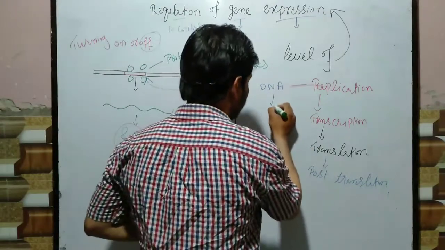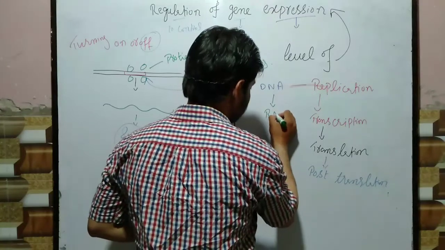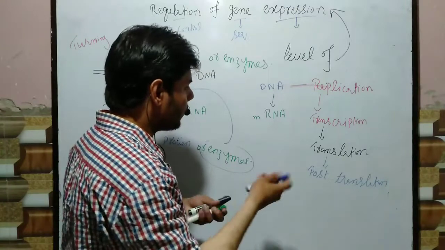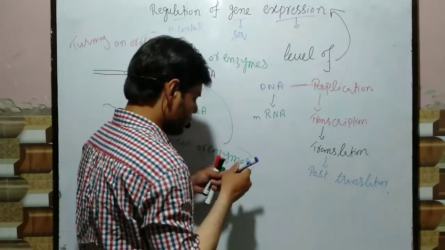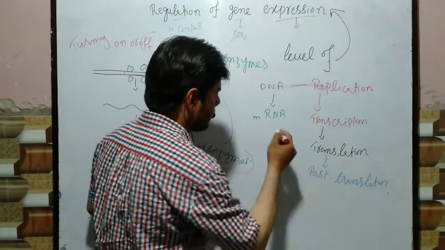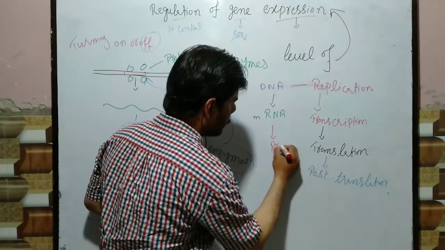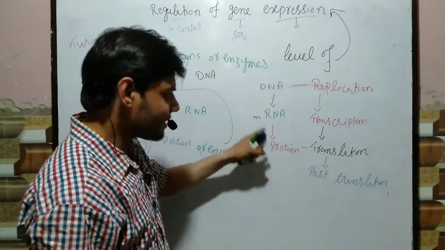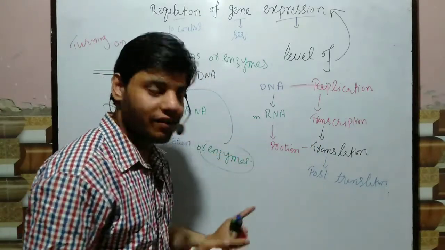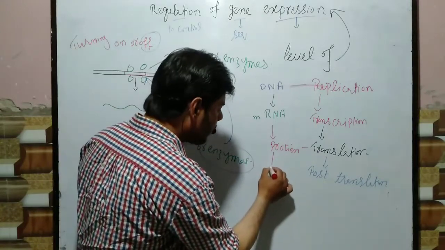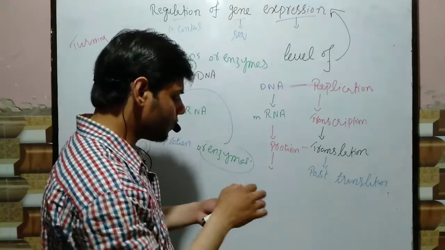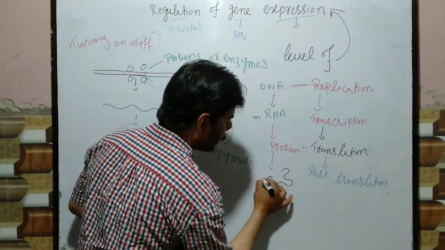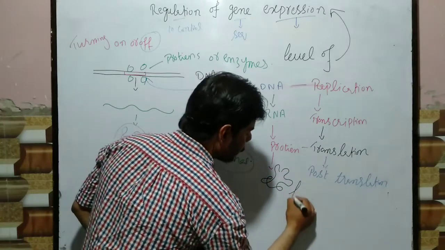So we get the RNA synthesis, mostly mRNA, and after that we get the protein. The protein synthesis is called translation, when proteins are synthesized from the mRNA. After translation, another process occurs which we call post-translation, in which we get a functional protein.